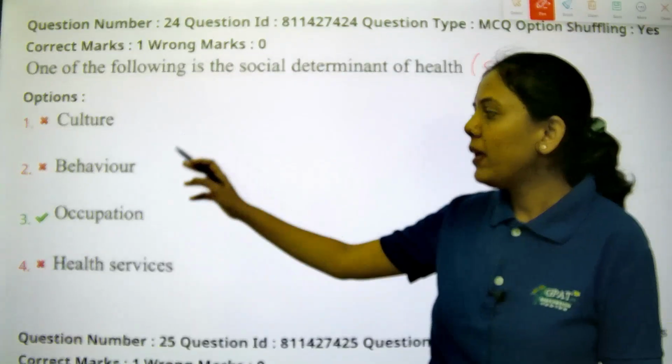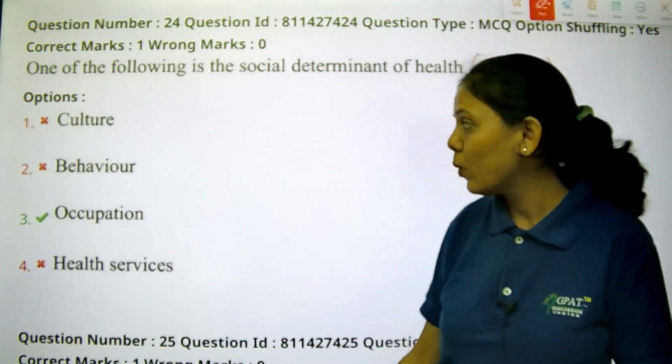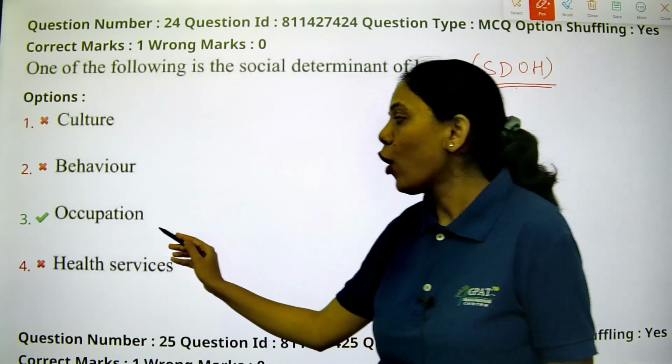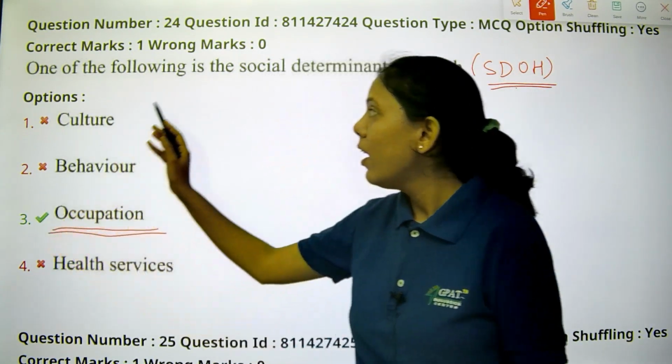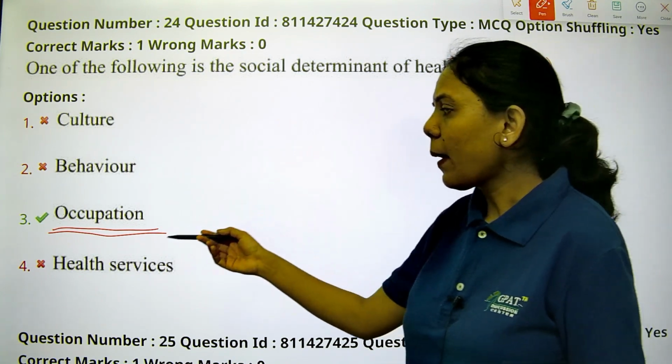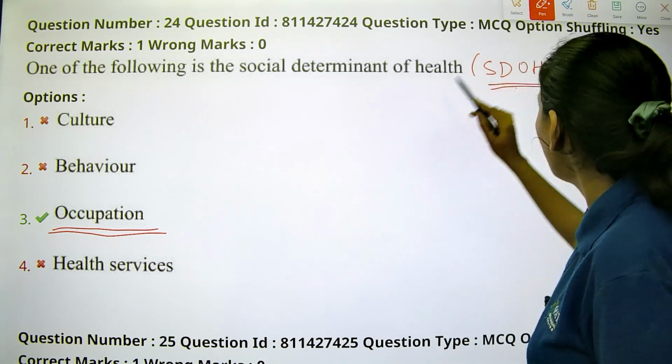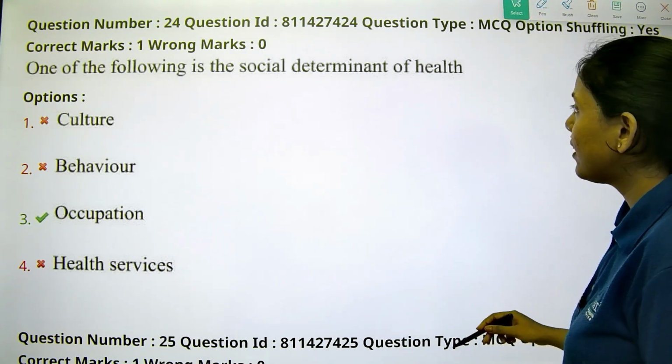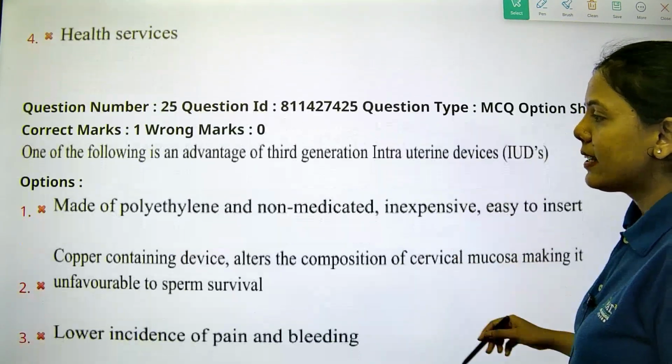So culture, behavior, occupation, health services. In case of SDOH, occupation is the right answer, which is responsible for the overall mental health of that particular person. So occupation is the right answer. Let's see the next question.